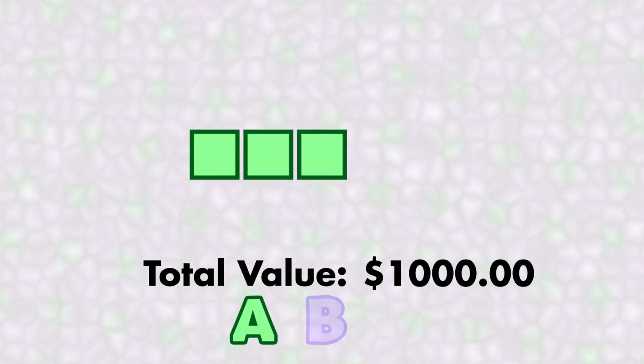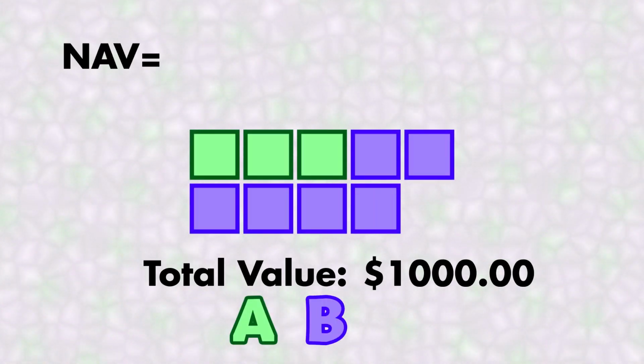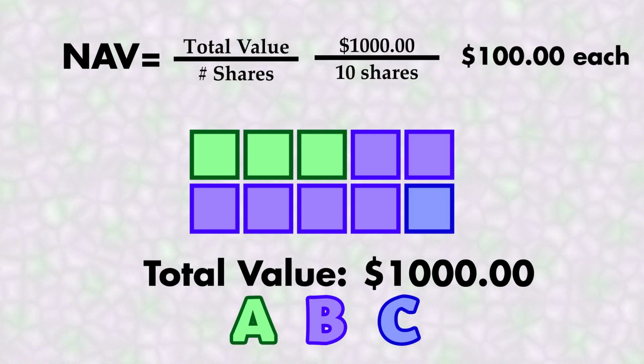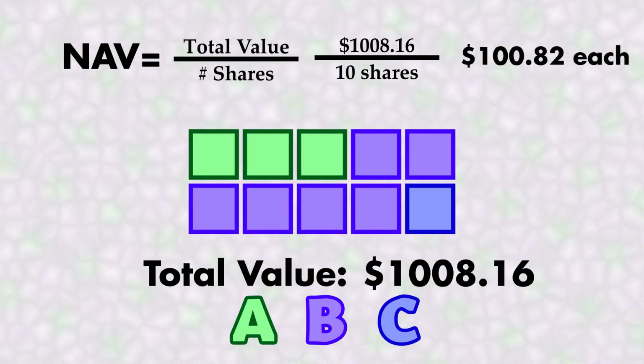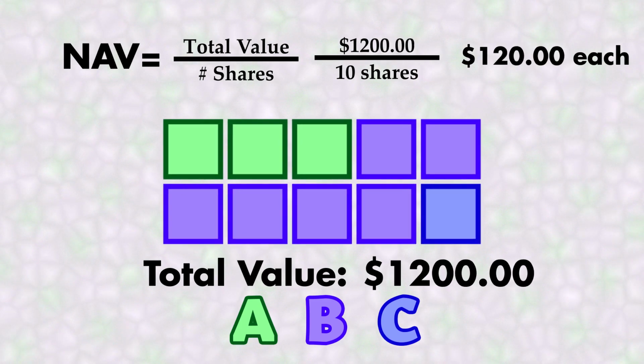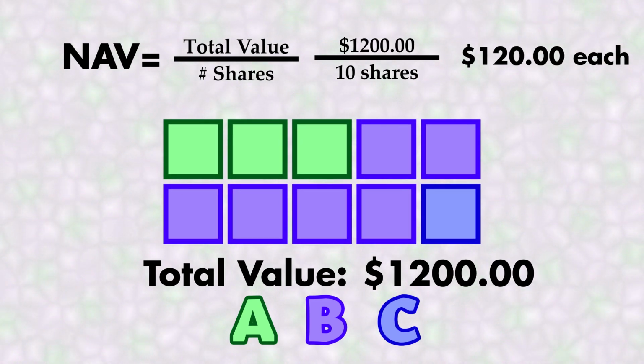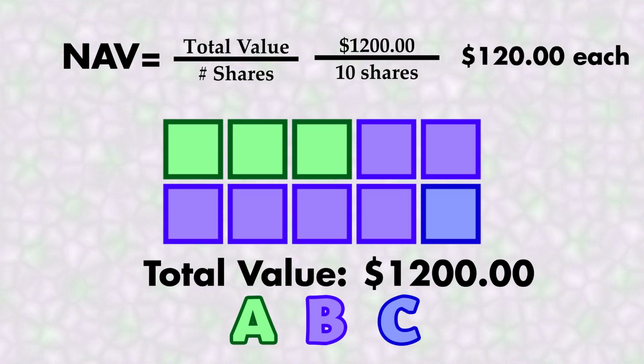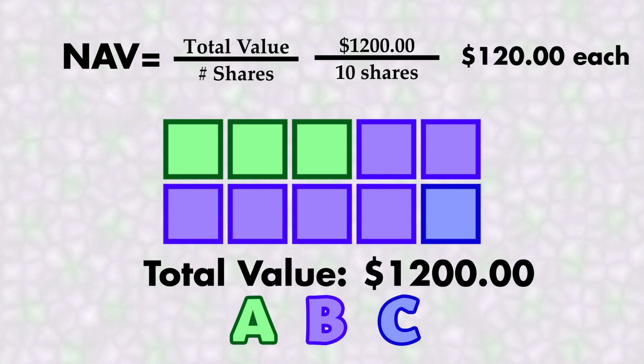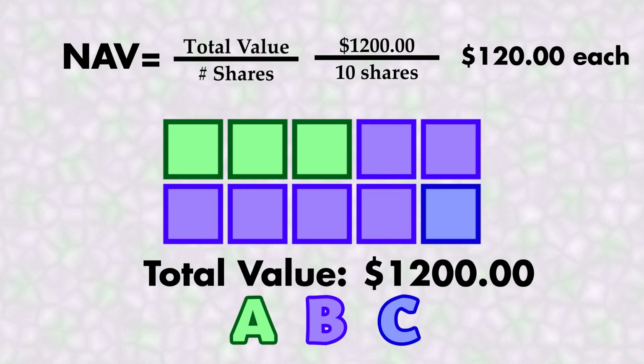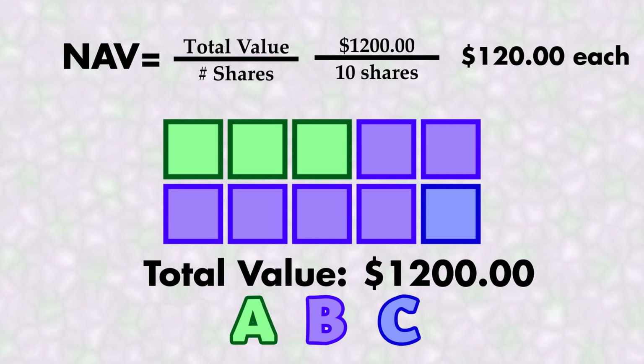If we go back to the 3 people that have $1,000, A has 3 shares, B has 6 shares, and C has 1 share, if you remember, and the investment turns really good and is now worth $1,200. There are still only 10 equal claims on it. So now each share is worth $120. That is NAV going up.